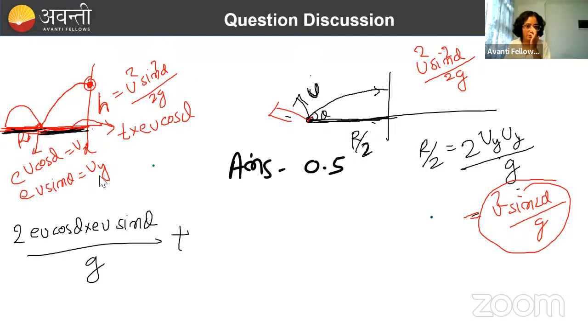Because this distance is covered with horizontal velocity, so horizontal velocity, that is u cos theta, into time taken to fall from here to here, and that will become equal to how much? From here to here. Here its velocity is only horizontal. So initial vertical velocity is how much? 0 for this projectile, for the second case of projectile, right? So if we are going to calculate in how much time it is coming down by h height, we can write here h equal to uy t. uy क्या हो जाएगा हमारा? 0. वॉइस तो जा रही है ना?